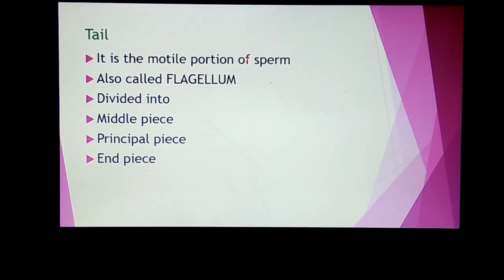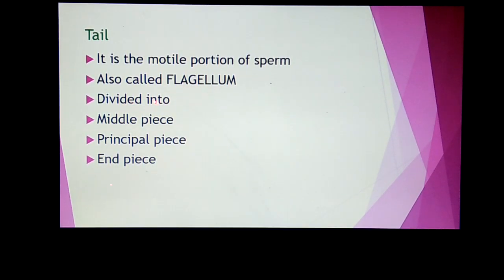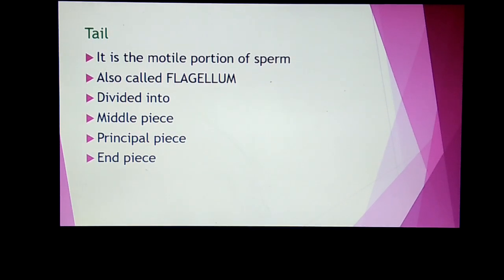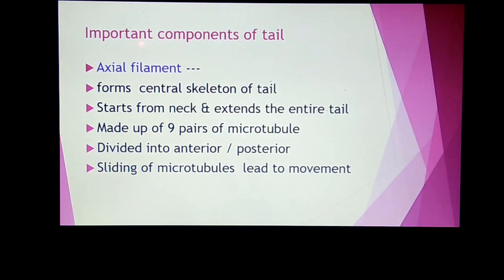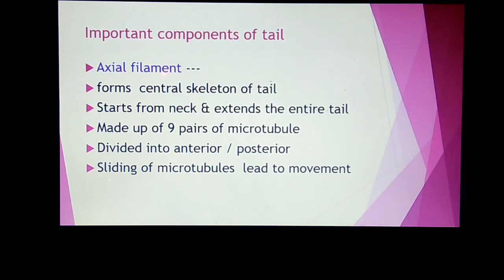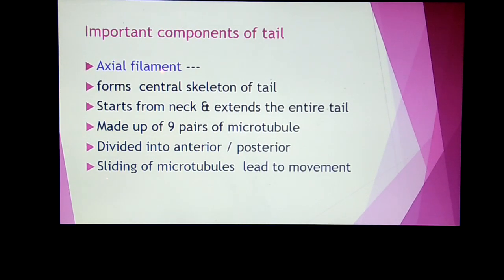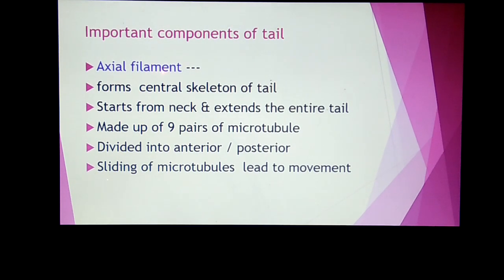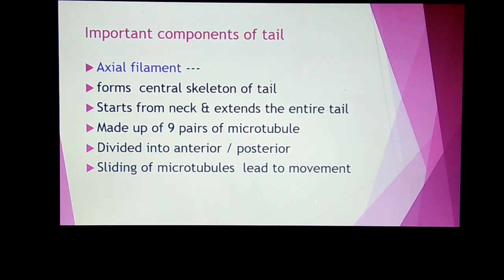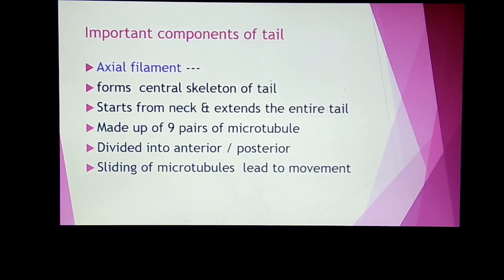Tail is the motile portion of the sperm, and it makes the sperm capable of fertilizing the ovum. It is also called flagellum and is divided into middle piece, principal piece and end piece. The important component of the tail is the axial filament. This is responsible for providing movement to the sperm because it contains microtubules, and sliding of these microtubules over each other leads to the movement of the tail and thus the movement of the sperm.